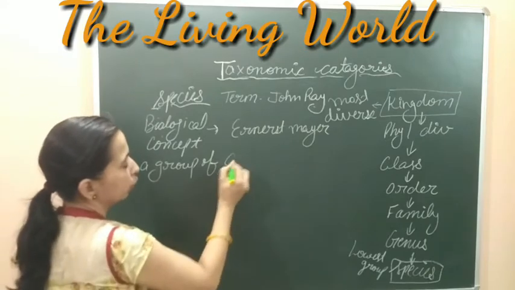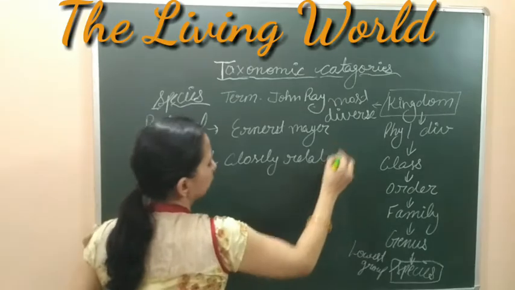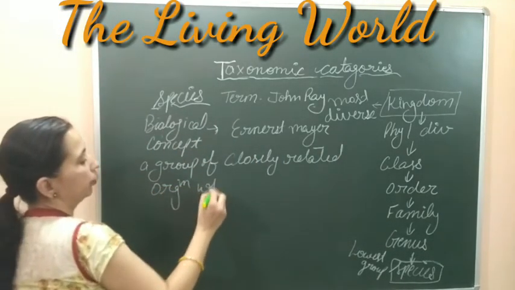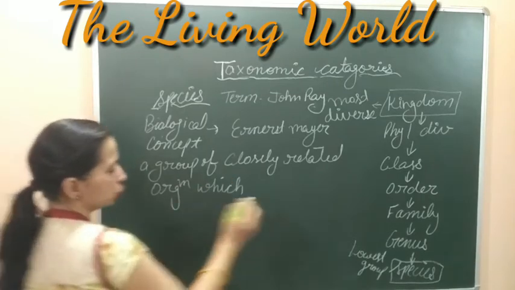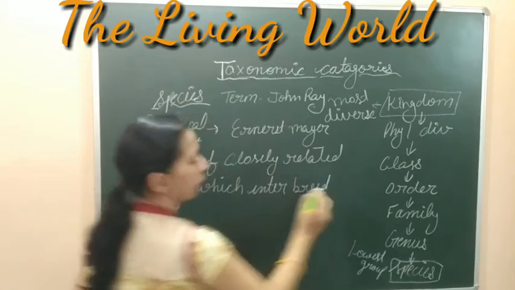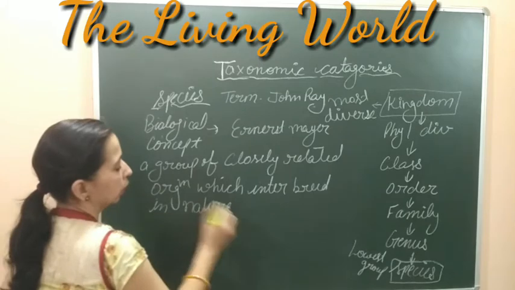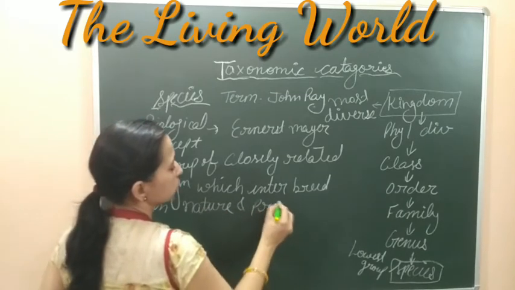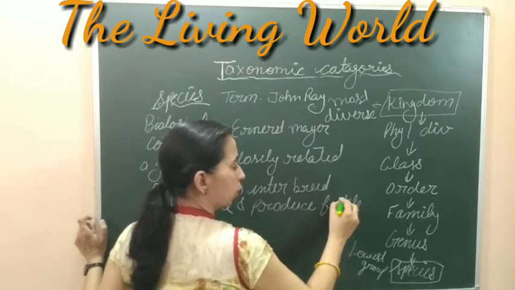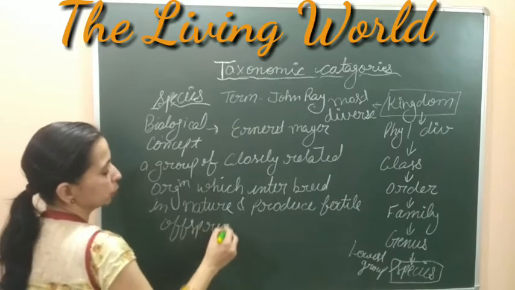A group of closely related organisms which interbreed in nature and produce fertile offspring. This is the definition of species.